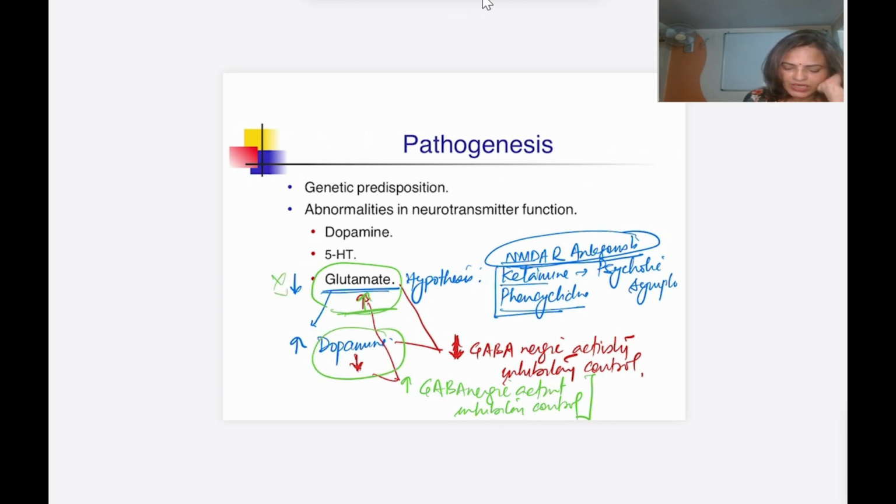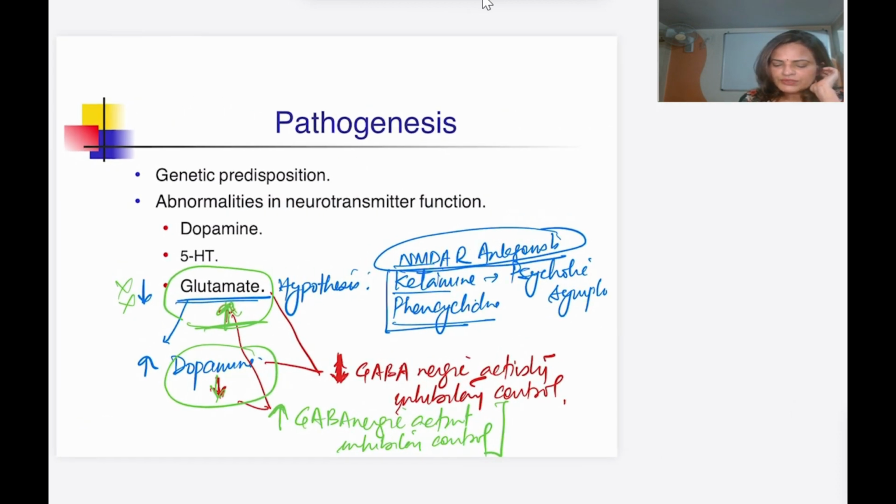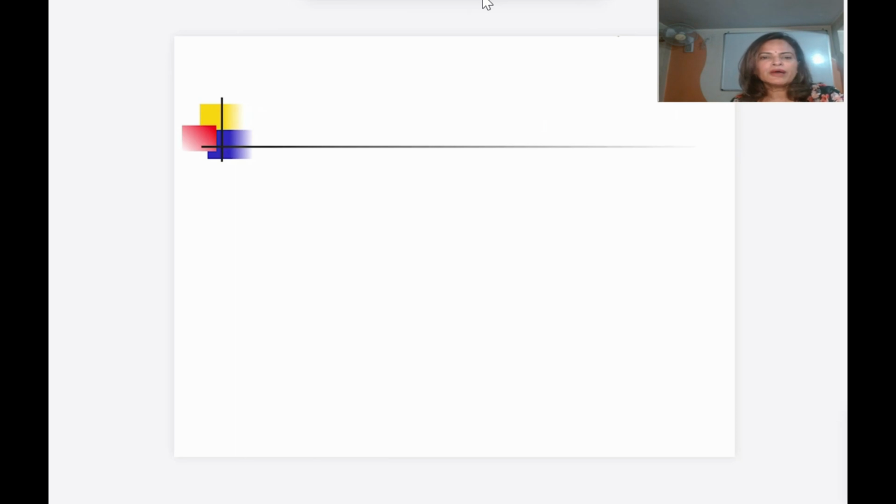As such, we do not have any drug which can increase the glutamate for the treatment of the psychosis, but definitely we have the drug which is going to decrease the level of dopamine. So these are the various hypotheses related with the pathogenesis of the schizophrenia. Now, how we can treat it? What are the treatment part of this?